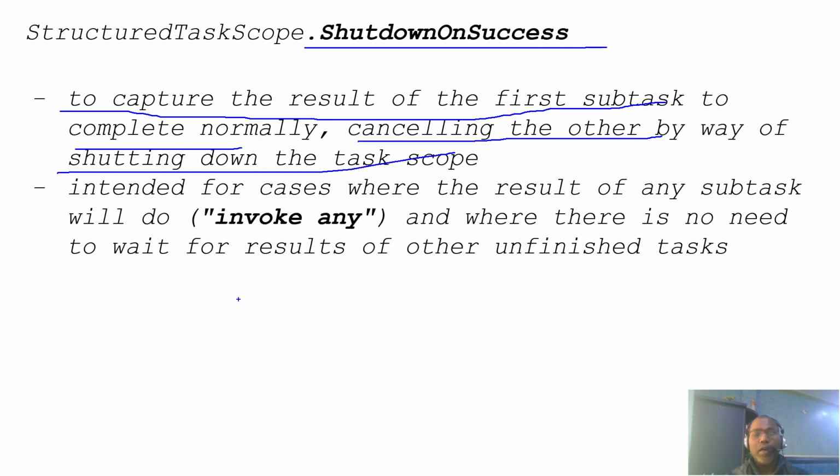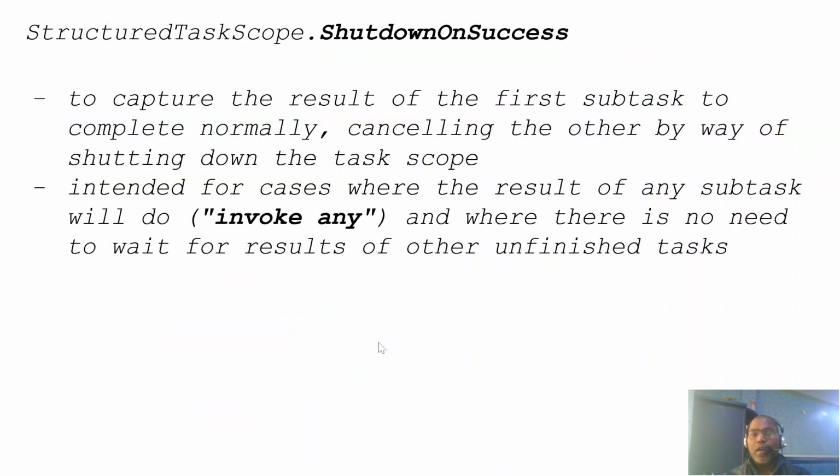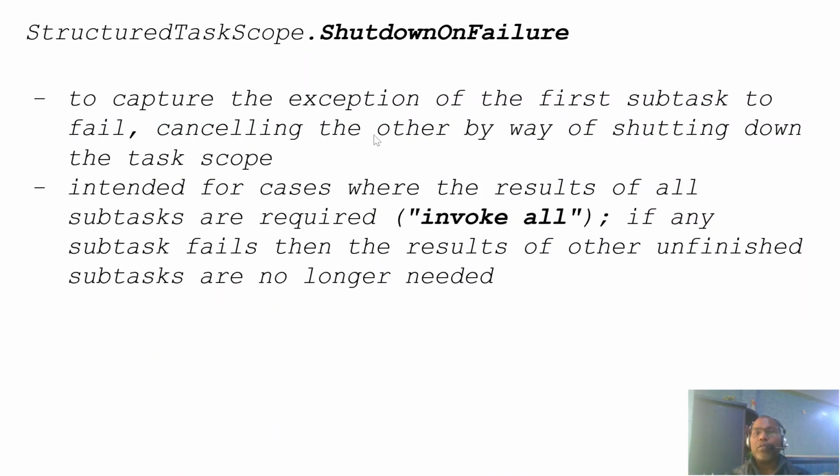That means if we have subtask 1, subtask 2, subtask 3, I want any one to be successfully done and the rest to be automatically cancelled. So we can use ShutdownOnSuccess. And similarly there is one more, ShutdownOnFailure.